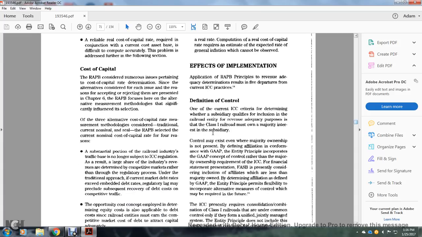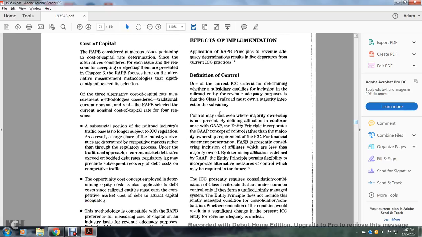The definition of control. One of the current Interstate Commerce criteria for determining whether the subsidiary qualifies for inclusion with the railroad for revenue adequacy purposes: the Class 1 railroads must own the major interest of the subsidiary. The control may exist even when the majority ownership is not present. The definition of affiliation with the